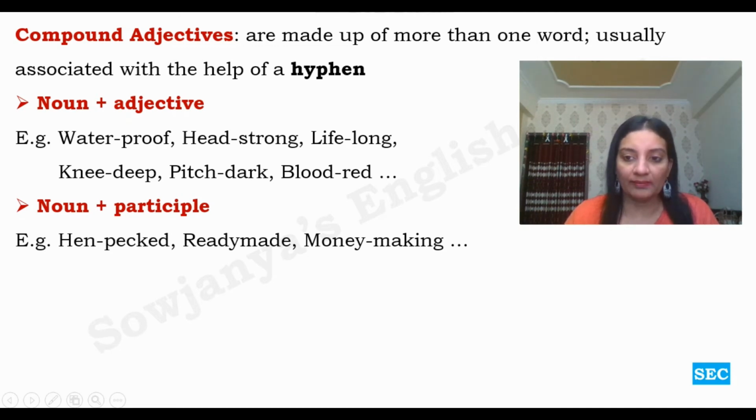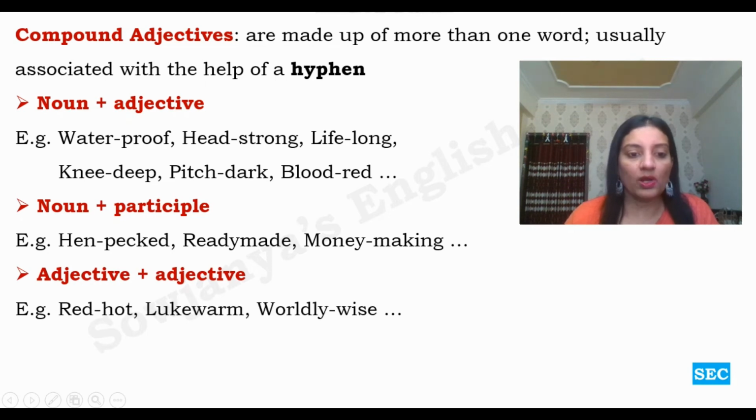Henpecked husband, who is quite submissive. Ready made dress, which is already made, ready to wear. Money making machine, like that. And then adjective plus adjective combination. Let us see. Red hot, lukewarm, worldly wise.